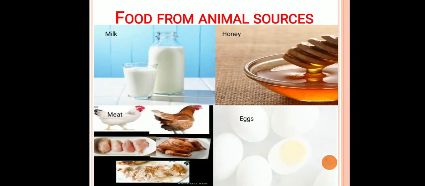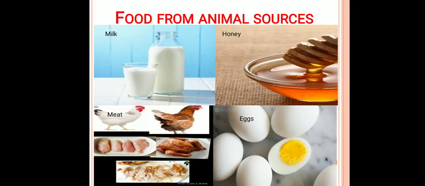So what are the other food items we prepare from milk? We are making paneer, curd, cheese. Multiple sweets are being prepared with the help of milk. Honey is also an animal product which we get from the honeybee. So there is a practice known as apiculture, which means rearing of honeybees to get the honey.